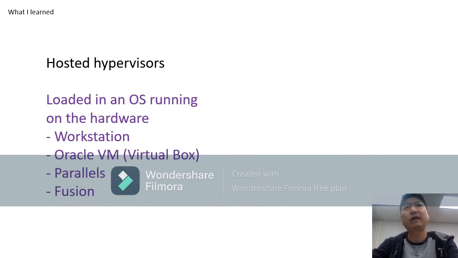Third, hosted hypervisor. A hosted hypervisor is typically installed on top of an existing operating system and is sometimes called a Type 2 hypervisor. It relies on the host machine's pre-existing operating system to manage calls to CPU, memory, storage, and network resources. Type 2 hypervisor applications are Workstation, Oracle VM, Parallels, Fusion.